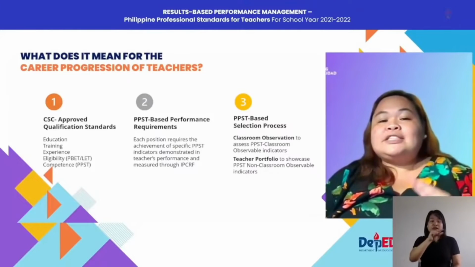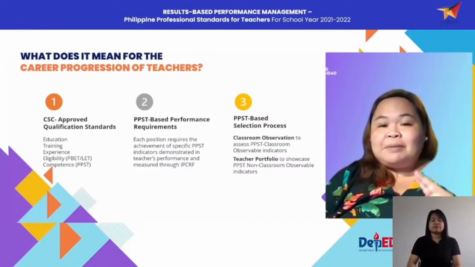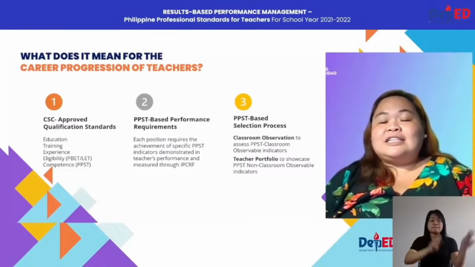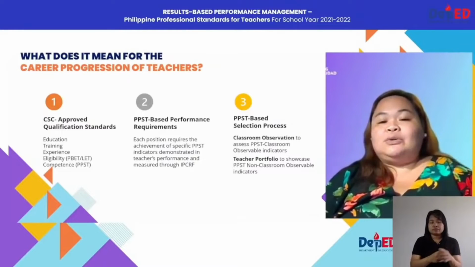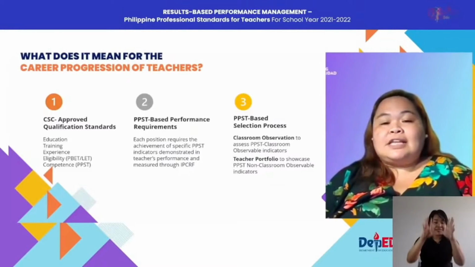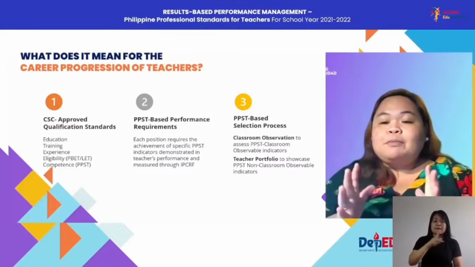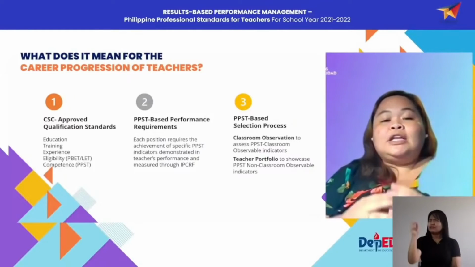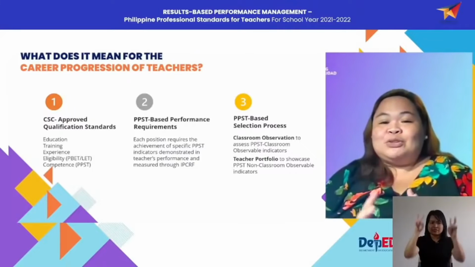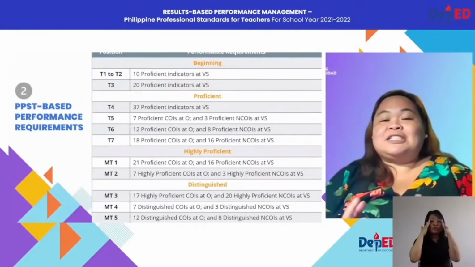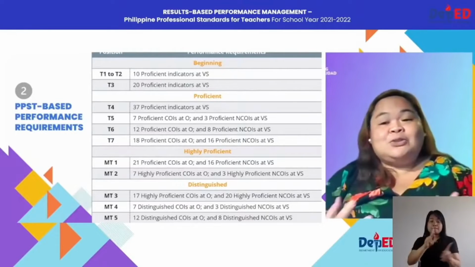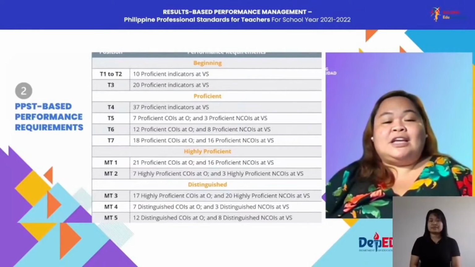Second, there is a requirement of PPST-based performance requirements. And then the last one is that teachers will still undergo a PPST-based selection process. So for purposes of our topic today, we will zoom in on item number 2, which is the PPST-based performance requirements. That is why po, we need to complete the 37 indicators.